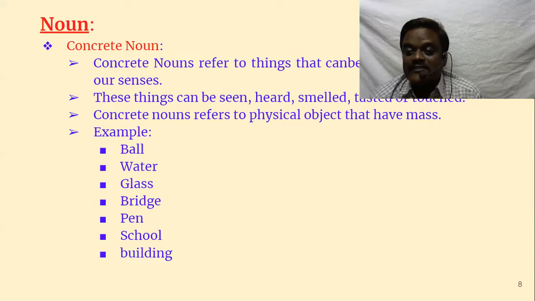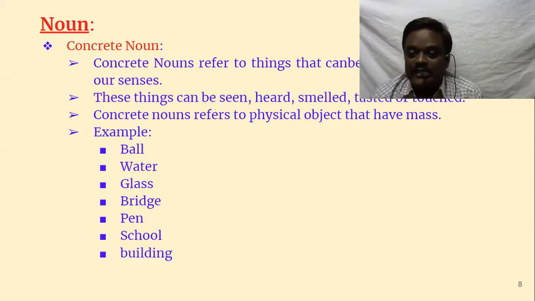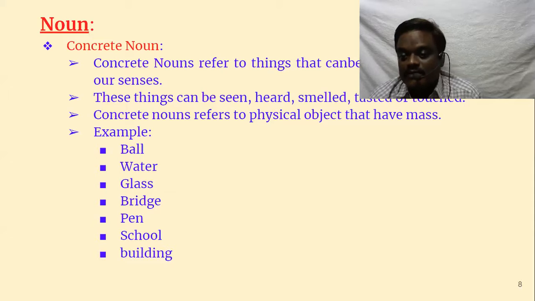There is also a sixth sense. We were talking about the sixth sense. With that sixth sense, we can feel that there is air or no air. So it is again a concrete noun. Concrete nouns refer to physical objects that have mass. It should have weight. Even air has weight, and the presence of air in the tides is measured with weight.